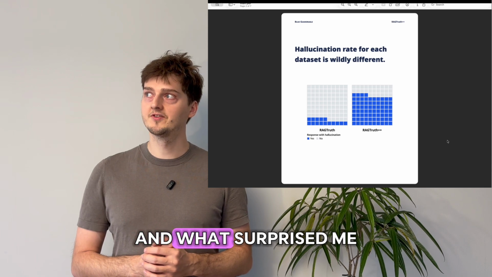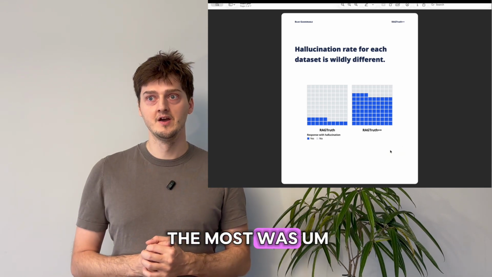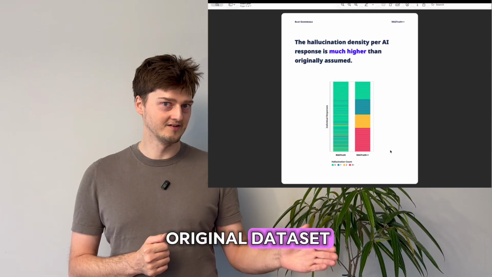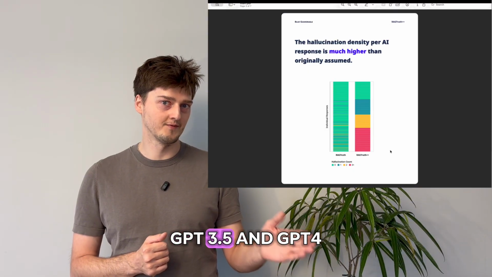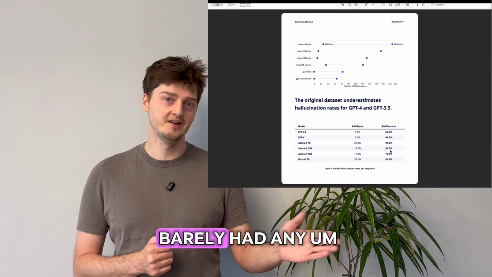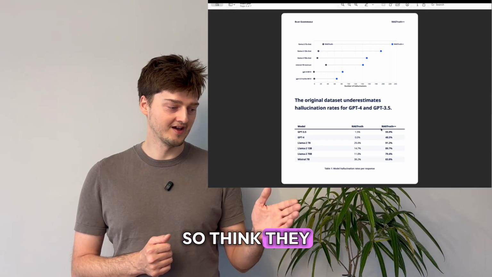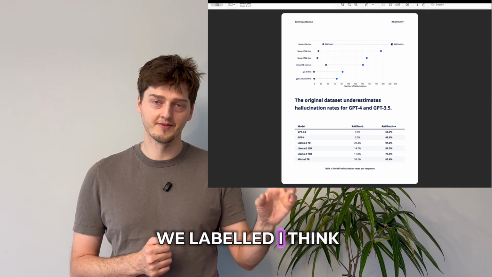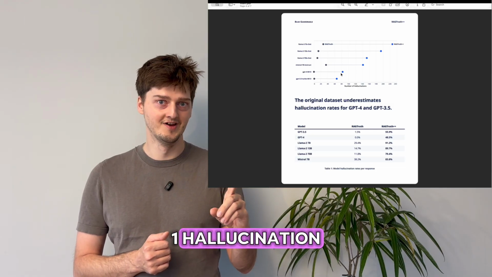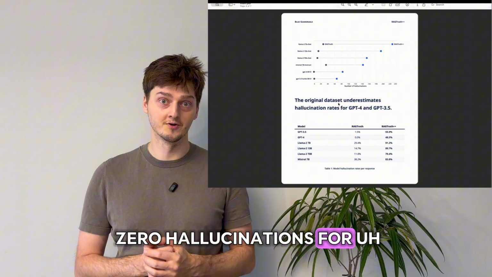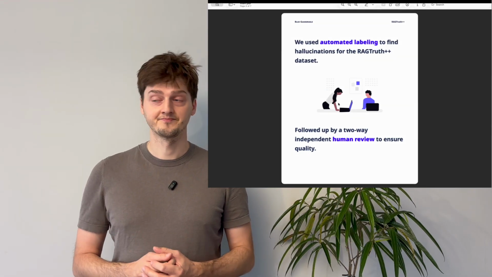And what surprised me the most was that in the original data set, GPT 3.5 and GPT 4 barely had any hallucinations. So I think for the subset that we labeled, they detected one hallucination for GPT 3.5 and 0 hallucinations for GPT 4.